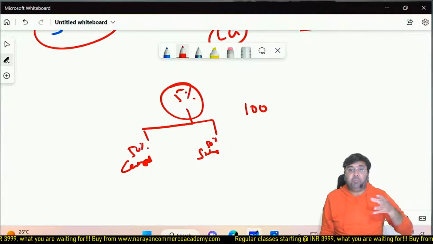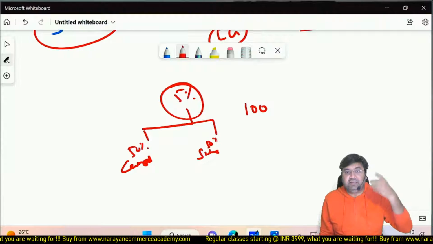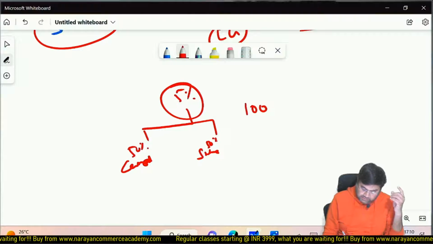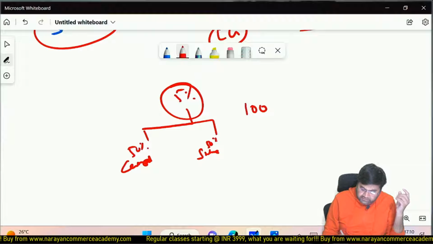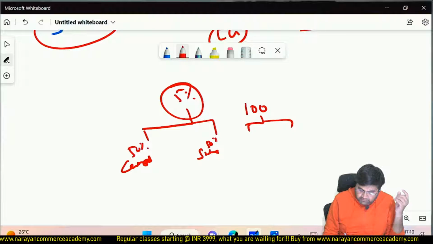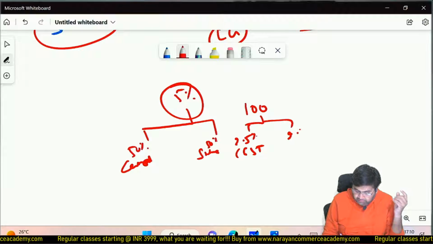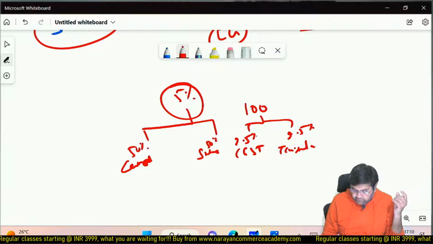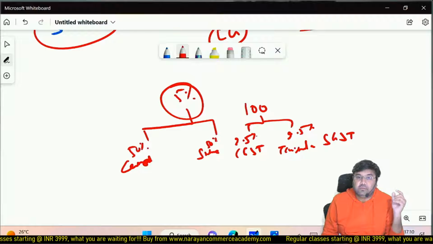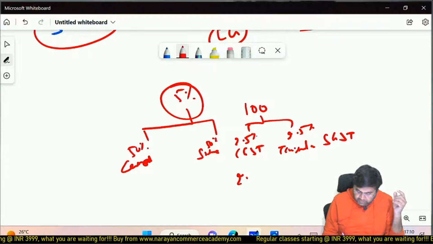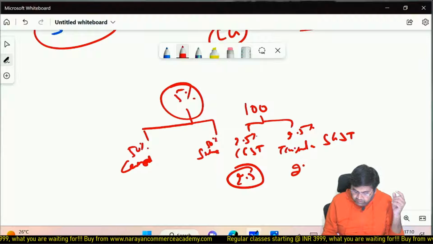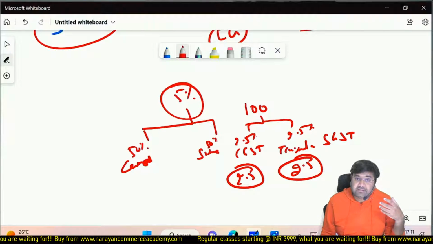So in case you buy the butter in Tamil Nadu, then 5% is the GST rate. So 2.5% is going to be CGST and 2.5% is going to be the Tamil Nadu SGST. So central government revenue is 2.5 rupees on this butter and 2.5 rupees is of Tamil Nadu.